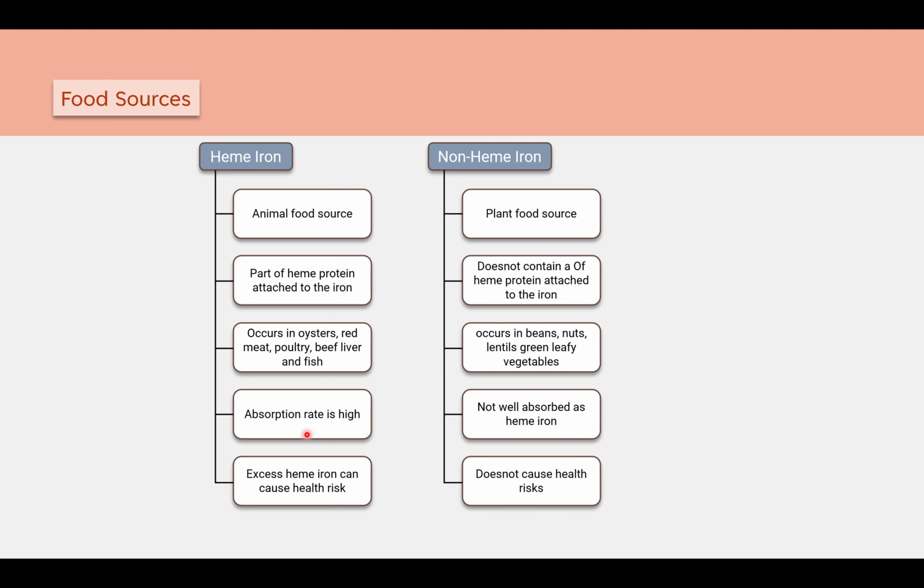This is a secondary factor required for non-heme iron to get absorbed. The last difference is that excessive heme iron can cause health risk, whereas non-heme iron, if taken in excess, does not cause any kind of health risk.